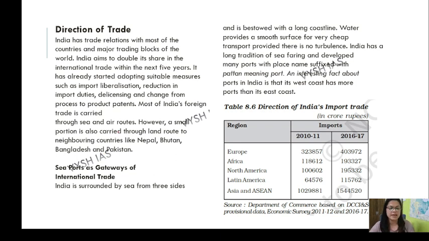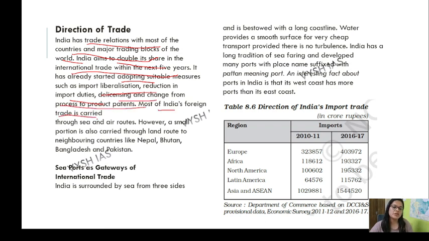India has trade relations with most of the countries and major trading blocks of the world. India aims to double its share in international trade within the next 5 years, which we have already done. It has already started adopting suitable measures. What are the suitable measures to double the exports? Like liberalization, reduction in import duties, de-licensing, change from process to product, patent.